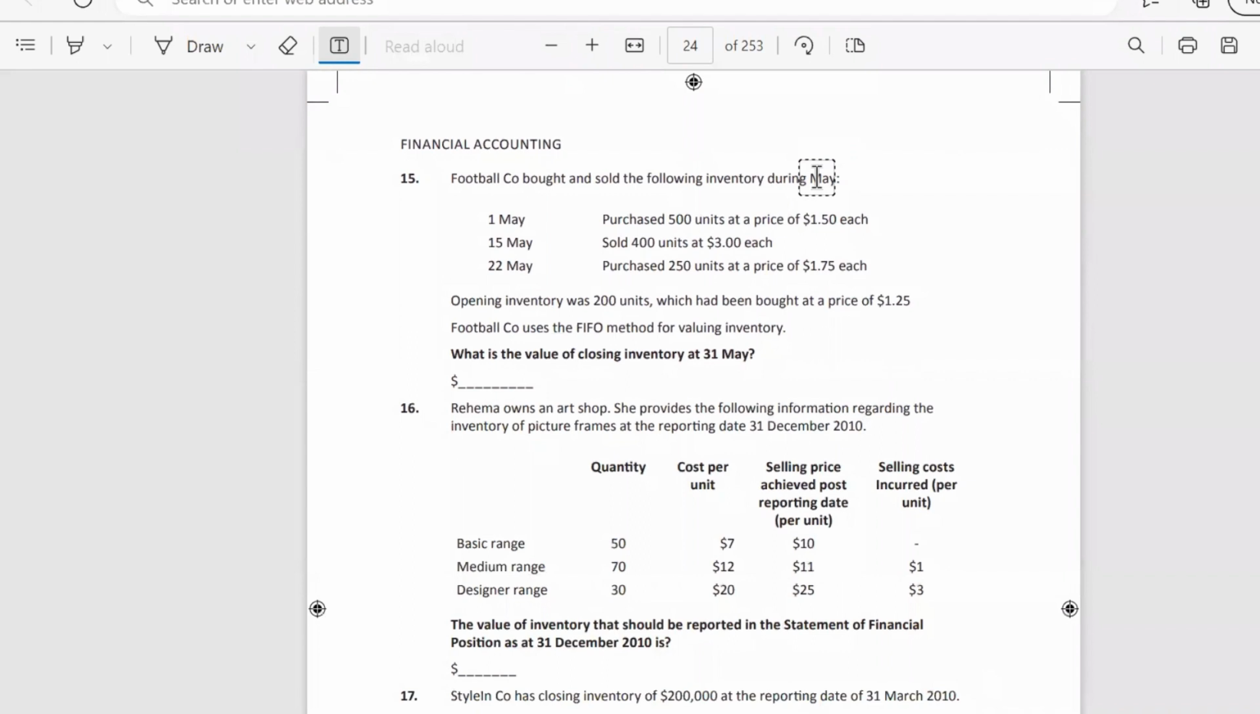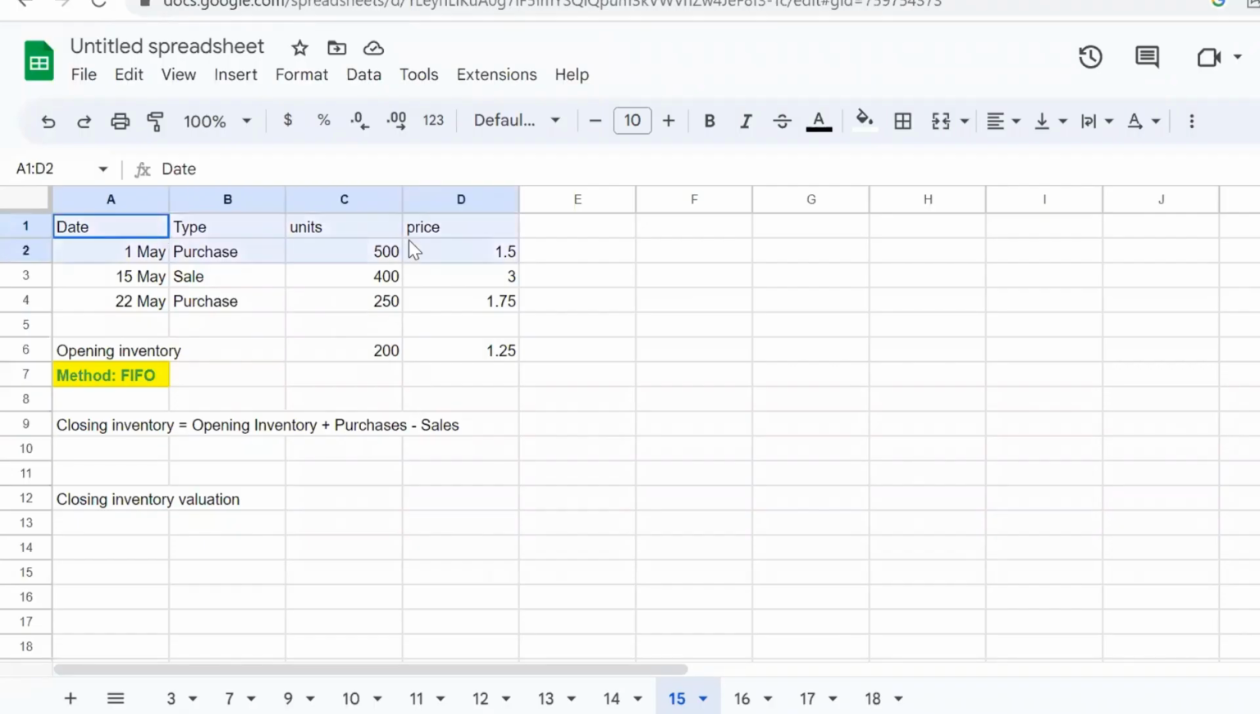So let's proceed with question number 15. Football Co. bought and sold the following inventory during May. Here we see opening inventory of 200 units, which had been bought at a price of 1.25. Football Co. uses FIFO method for valuing inventory. What is the value of closing inventory at 31st of May? Here we can see our data and formula for closing inventory accounting equation.